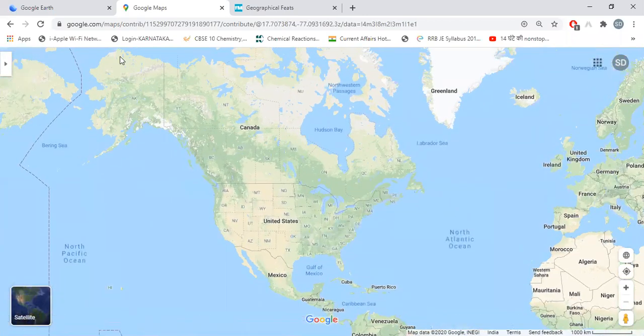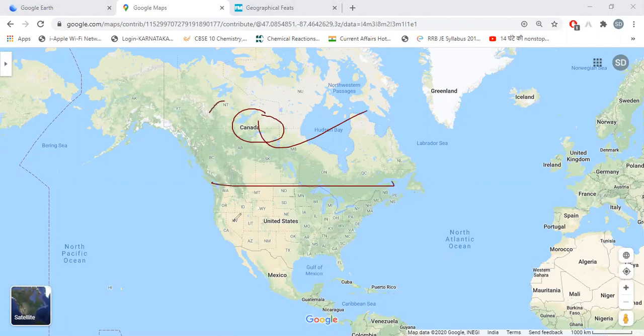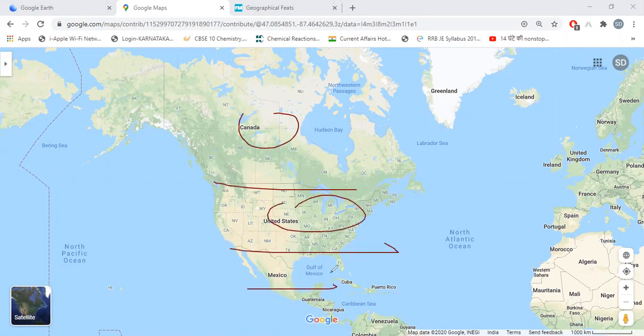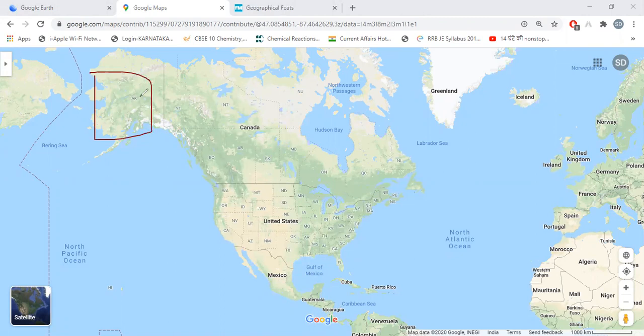If I see North America, the largest country is Canada, here on the upside. This is the United States of America. This is Mexico. There are three major countries in North America: Canada, USA, and Mexico. And Alaska, which is here, is also part of the USA. Please remember that.